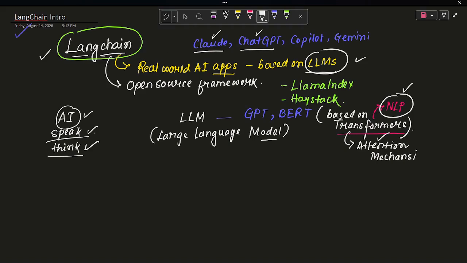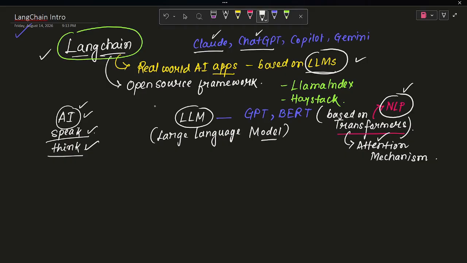For now, just understand that the attention mechanism is used to understand your language word after another, and by thinking, the AI can decide or predict the next word, and by which it can communicate with you.